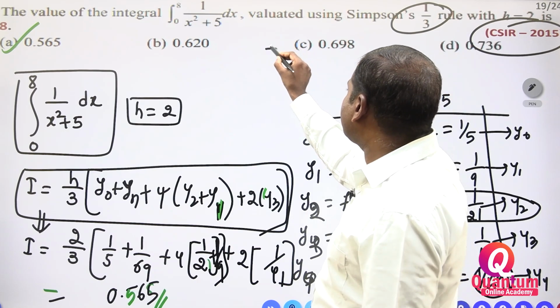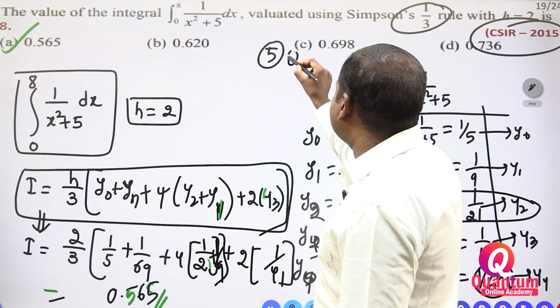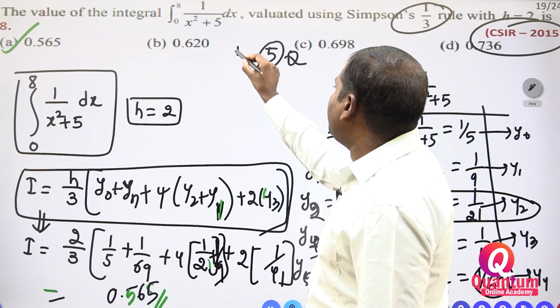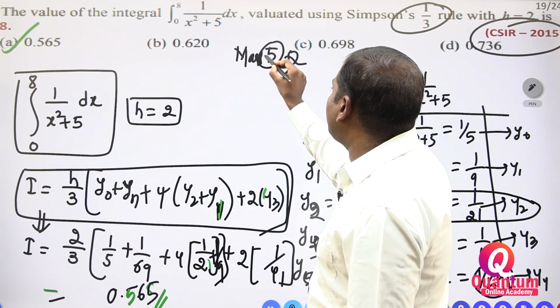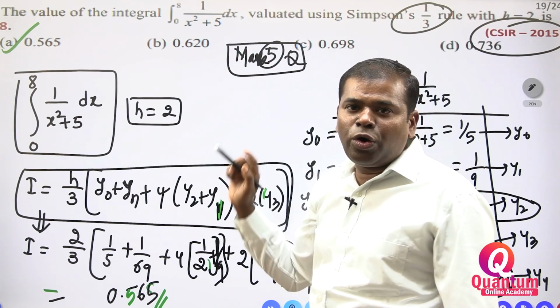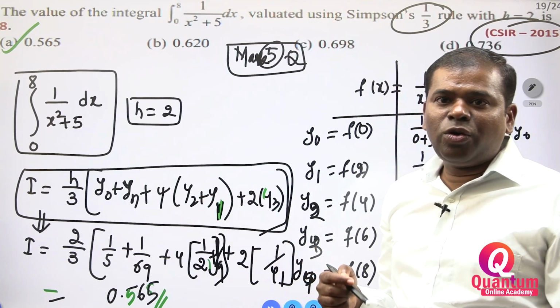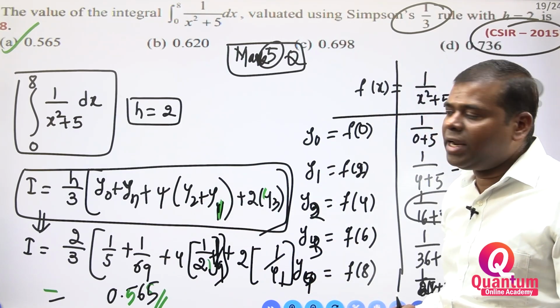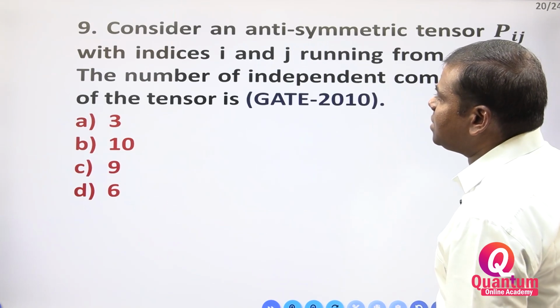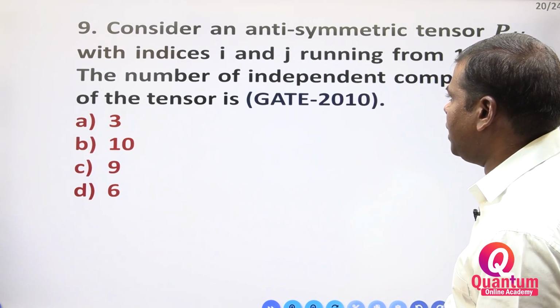This is a 5 marks question. Please concentrate. If you know the formula and do this question, you may get the 5 marks. Clear? Next, the 9th one you have to see.